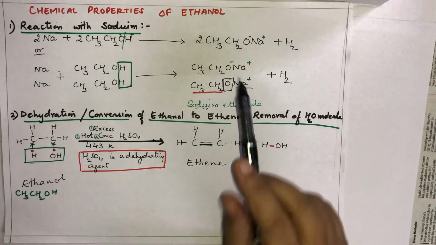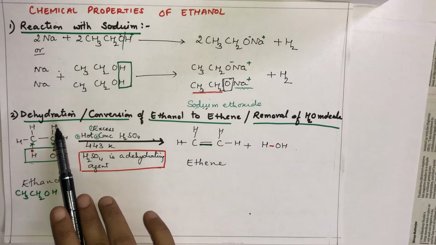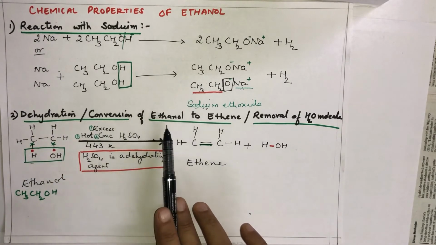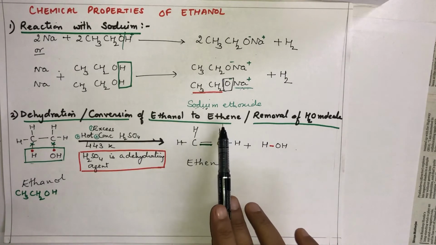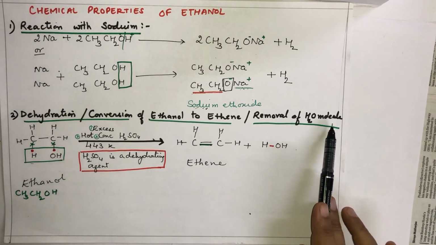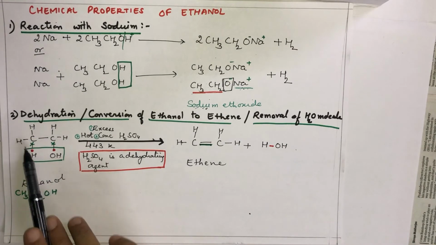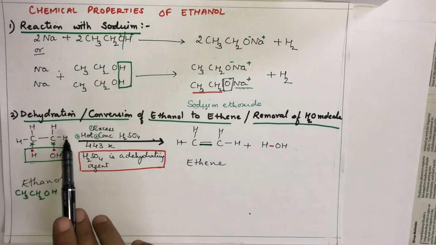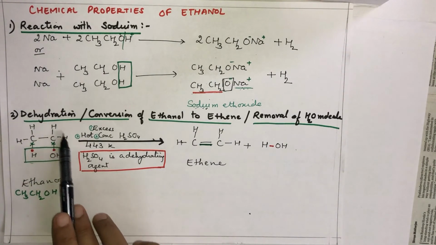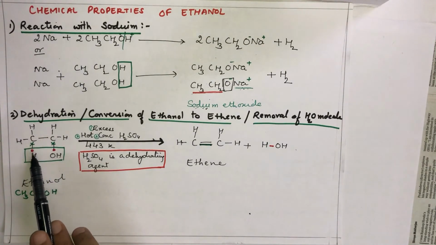If I talk about the second equation, which is also called as dehydration equation, because it helps in removal of water molecule, or we can say it as conversion of ethanol to ethene, or we can simply say equation of ethanol for removal of water molecule. How is it happening? We can write ethanol like this. See, CH3CH2OH, CH3CH2OH. Now this bond and this bond I have written in form of electrons.